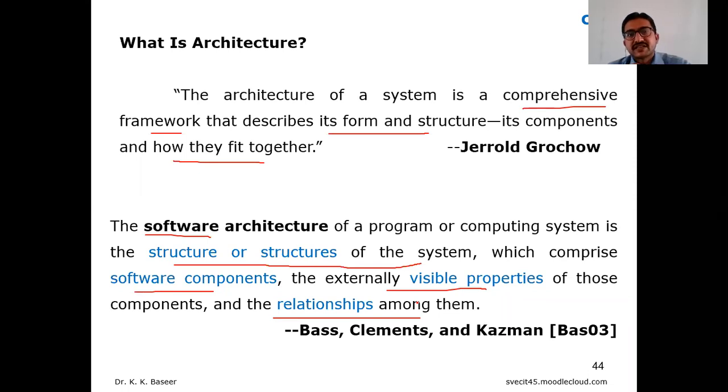Software architecture looks like a structure or structures of the system, and what is inside that structure is software components, their visible properties, as well as how they are interconnected, one component to another, meaning the relationships among them. This was said by three authors, Bass, Clements, and Kazman, in the year 2003.